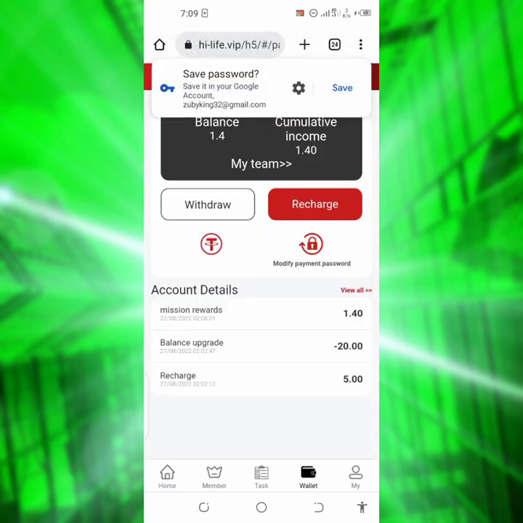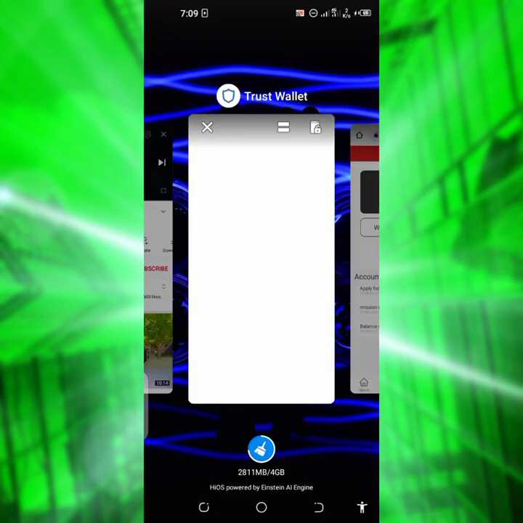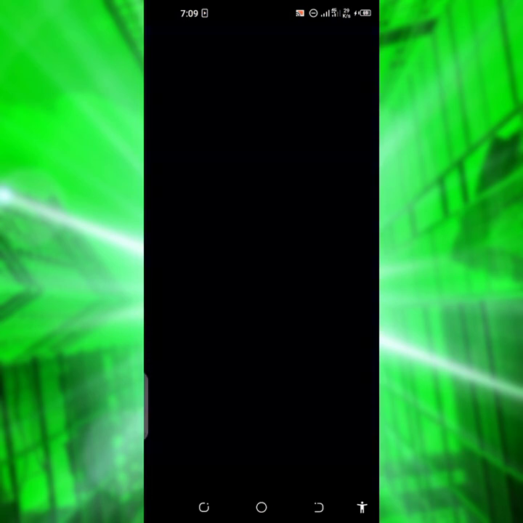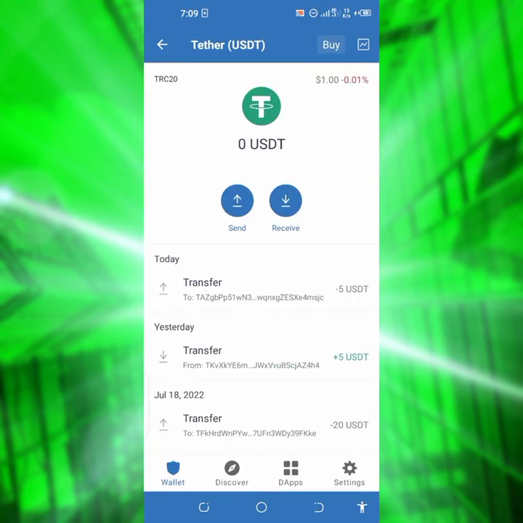So let me go over to this place now. As you can see, my wallet balance now is 0.0 USDT. So let me go over to my Trust wallet to know if the transaction was sent instantly. Let me go over to my Trust wallet to see what's happened. So refresh it. Once the withdrawal is confirmed, I'm gonna update you guys. Let me not waste your time here.